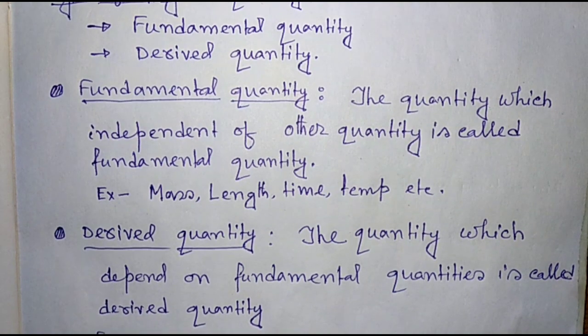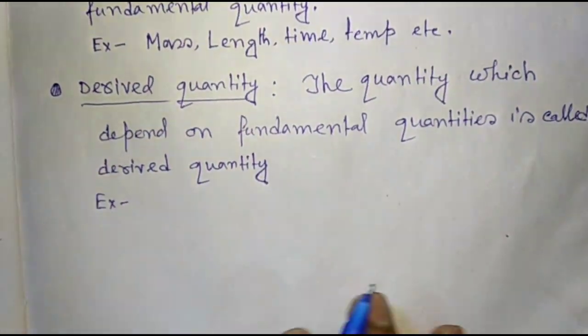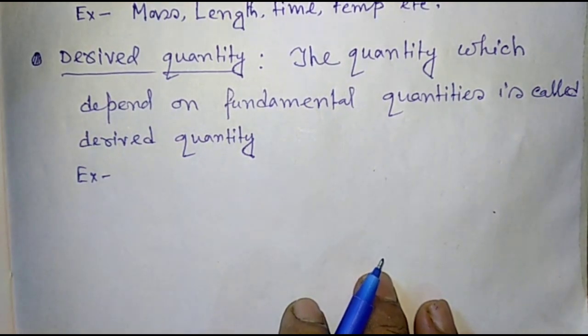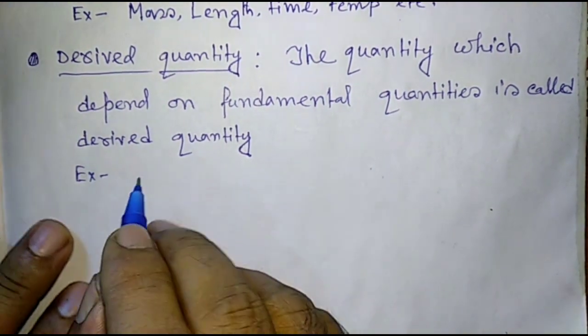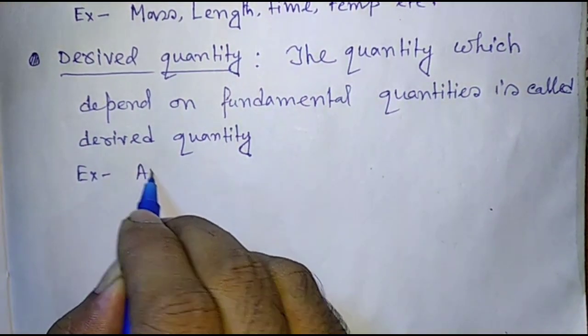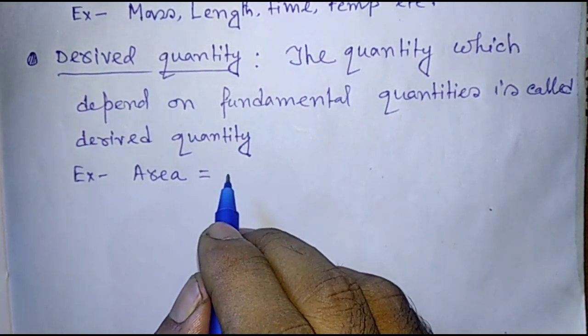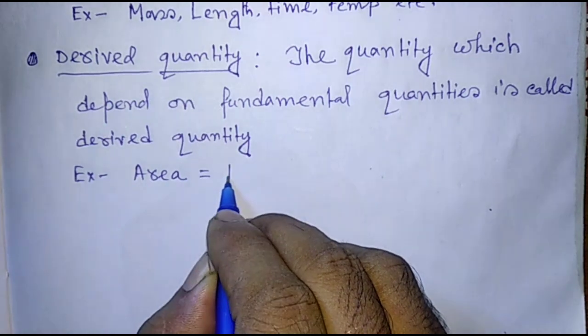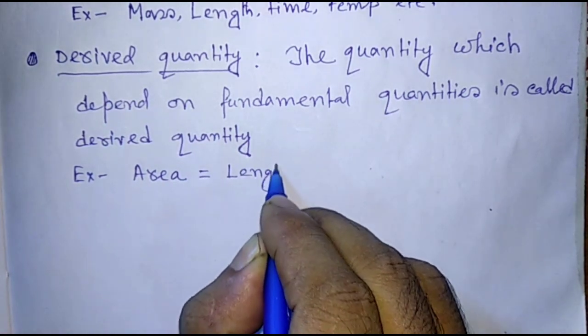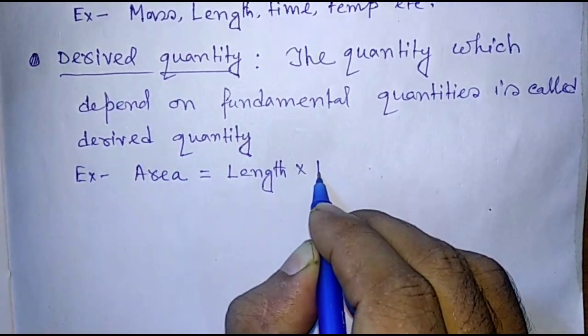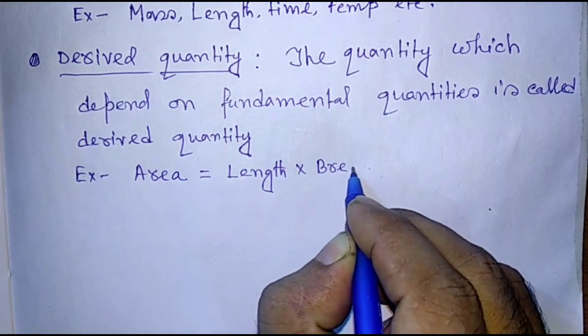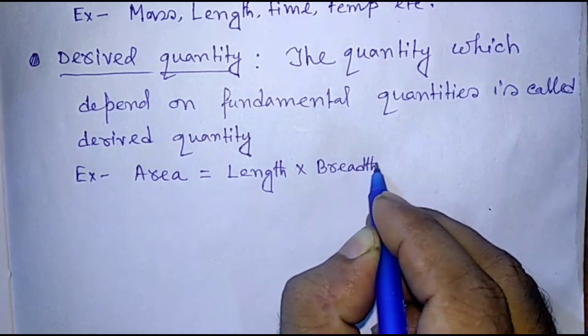if we talk about area, it is a derived quantity. We know area is length into breadth.